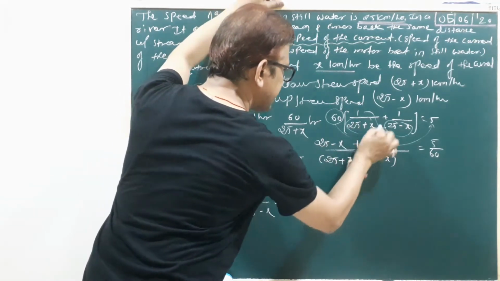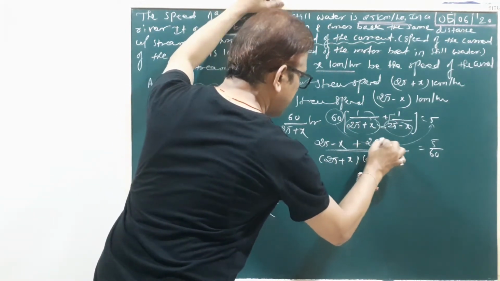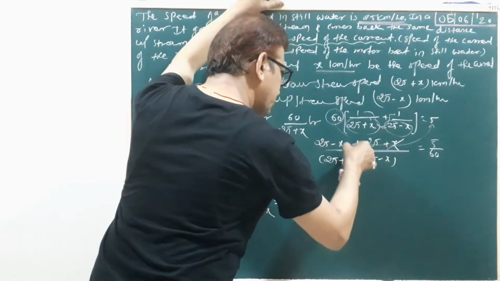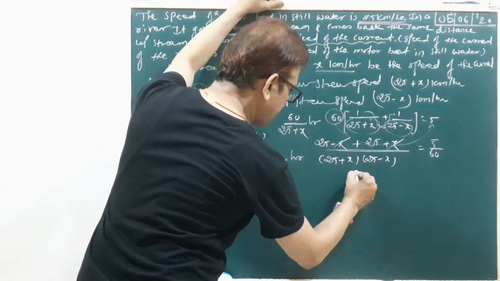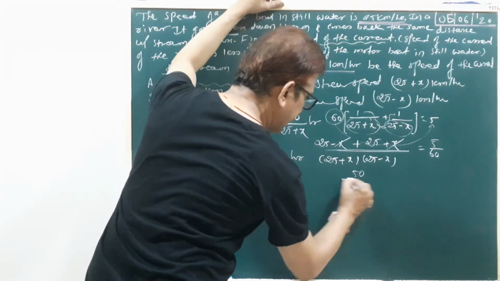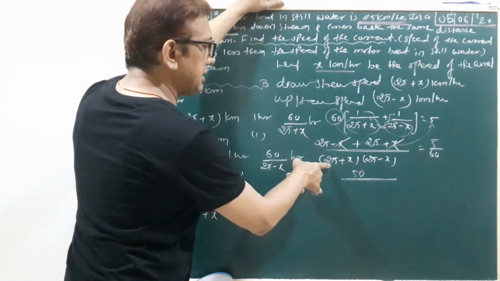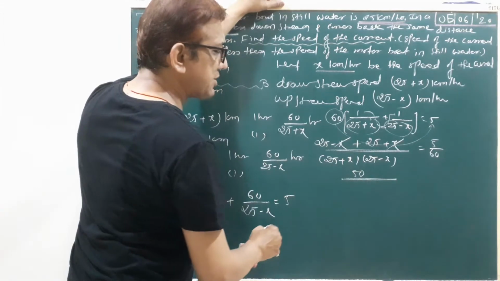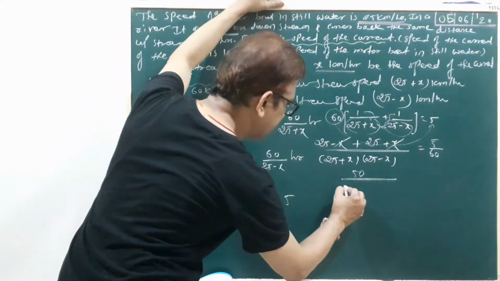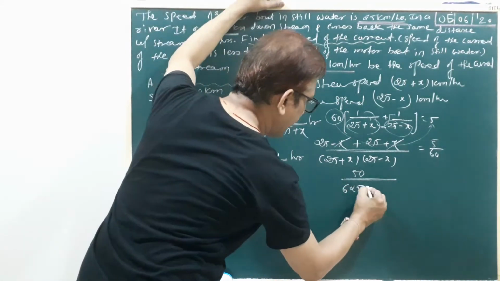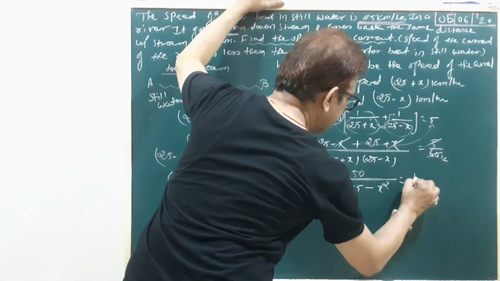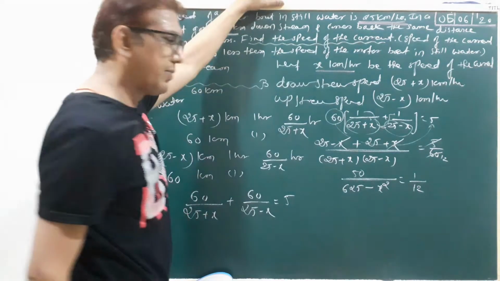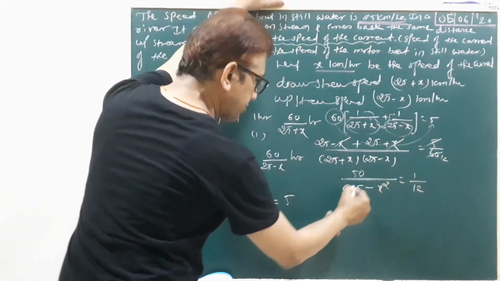25 minus x here, 25 plus x. Plus x and minus x cancel. 25 plus 25, 50. In a denominator, a plus b times a minus b is a square minus b square. 25 square is 625, and minus x square. Here 5 12s are 60, so 1 by 12. Clear?